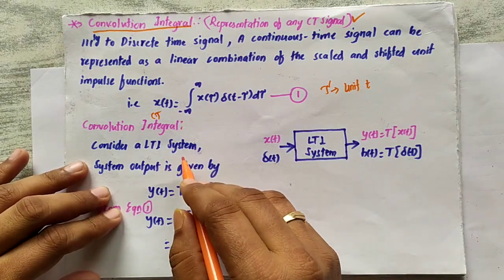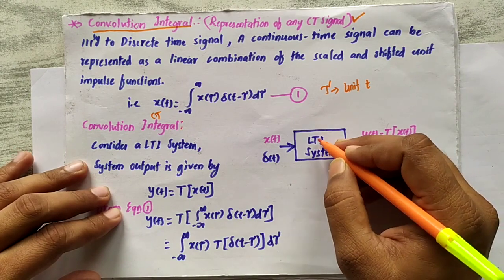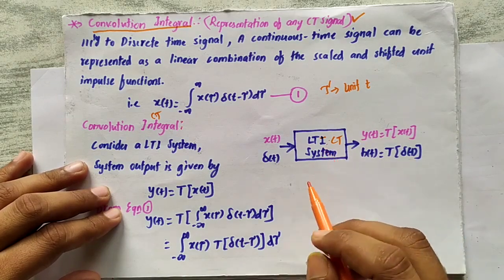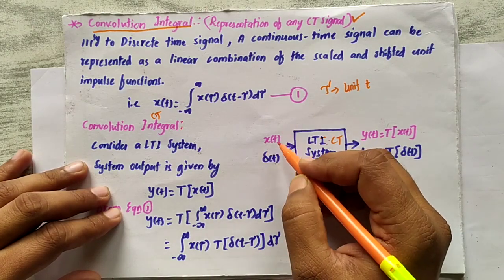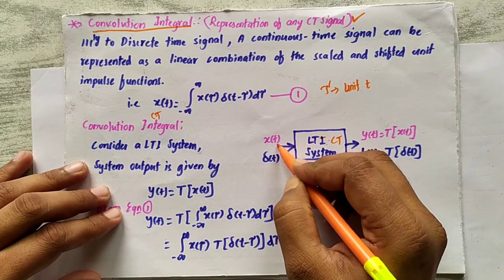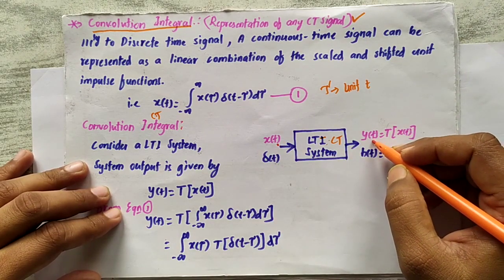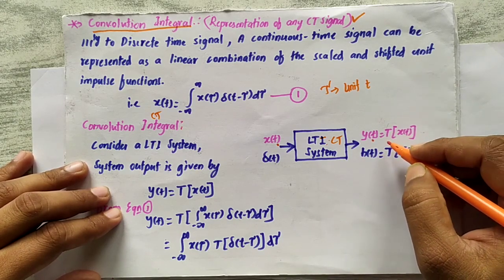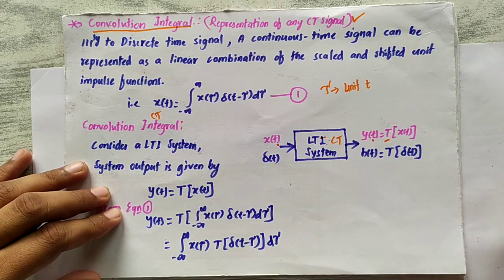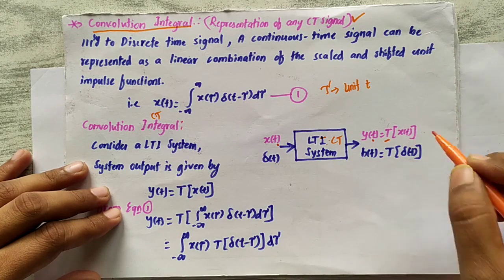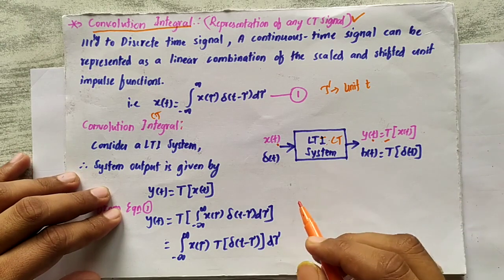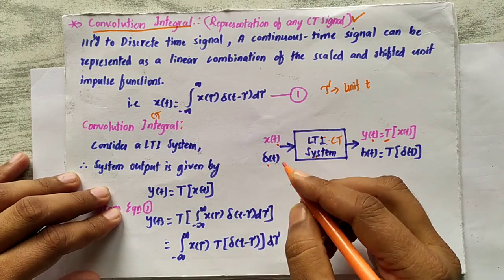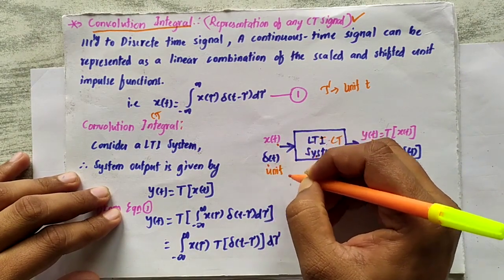Consider an LTI system as shown here. This is a continuous time LTI system. If the input is x of t, a continuous time input signal, and it produces the output y of t, we can write y of t is equal to T of x of t. Here T stands for some time related operations on the input signal x of t. Similarly, for this continuous time LTI system, if delta of t, the unit impulse signal,